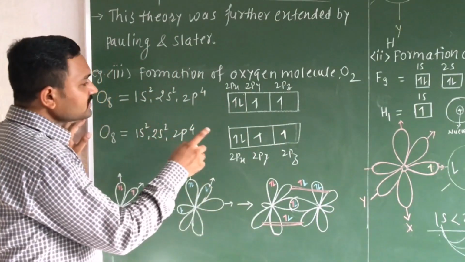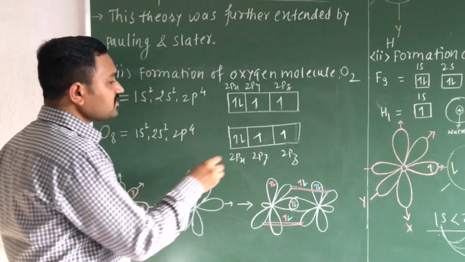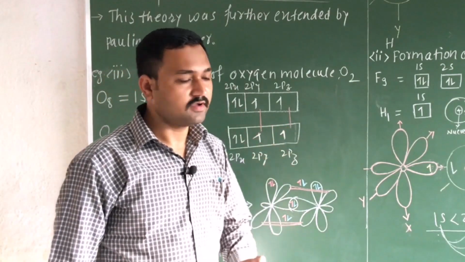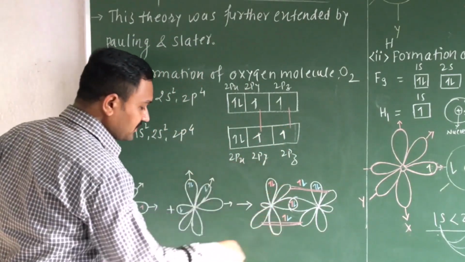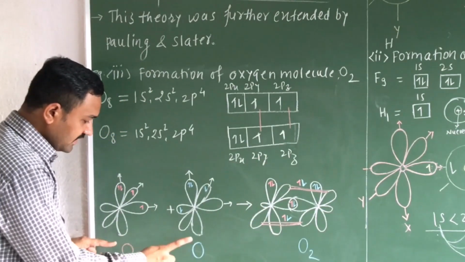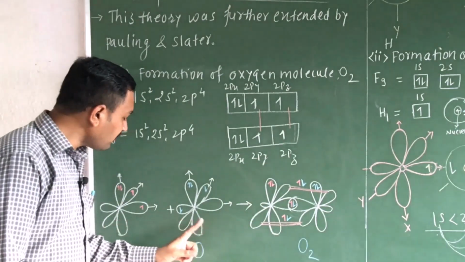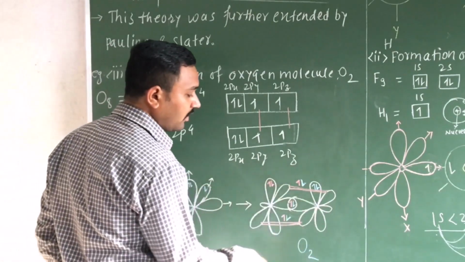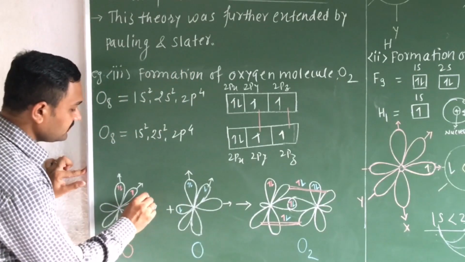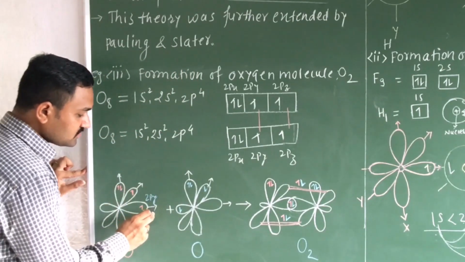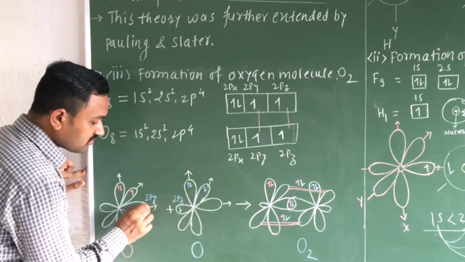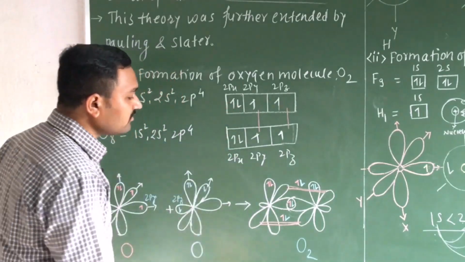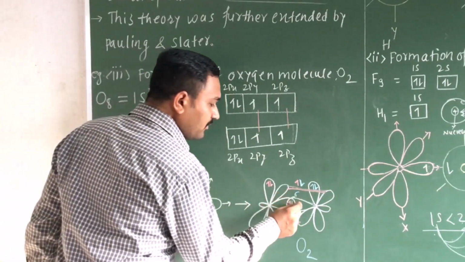So we know that these 2 unpaired electrons of each oxygen atom can overlap with each other and form the covalent bond. I have shown this diagrammatic representation. The atomic orbital of one oxygen atom and the atomic orbital of another oxygen atom will overlap with each other and form this O2 molecule. Let us consider this as a 2py atomic orbital. The 2py atomic orbitals of both oxygen atoms overlap axially, head to head, and form this sigma bond.